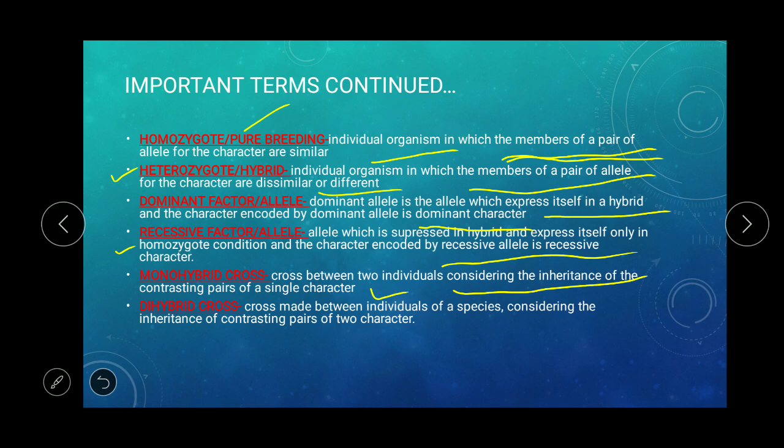Then a dihybrid cross is made between individuals of a species considering the inheritance of contrasting pairs of two characters. So in the case of a dihybrid cross, you have to consider two characters.